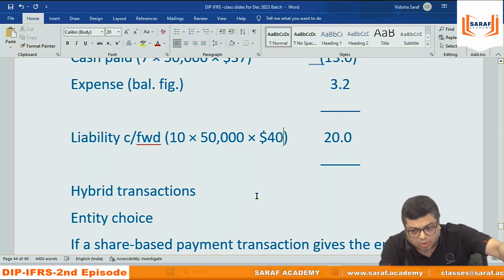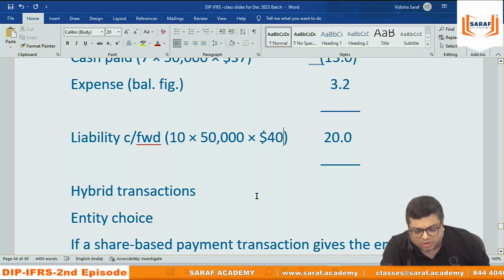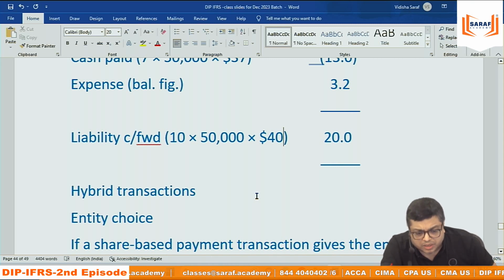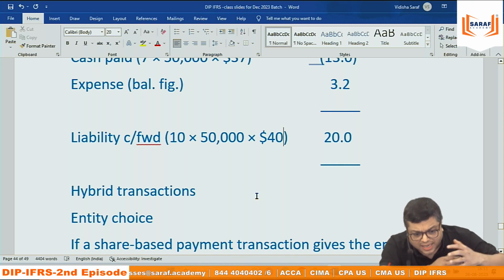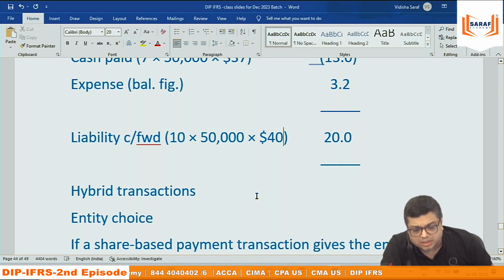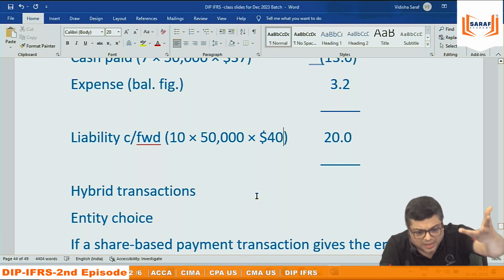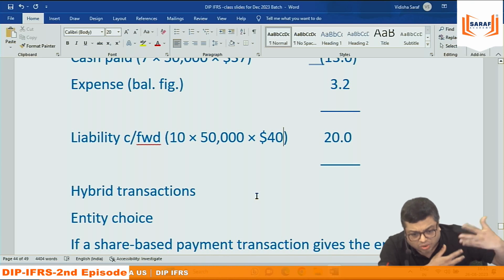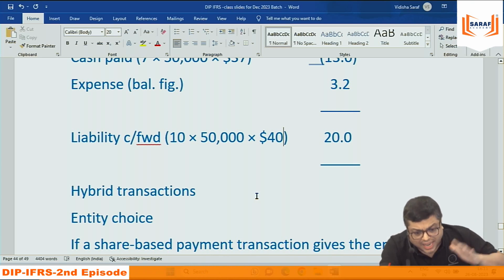Then the earlier doubt in the class today: he was asking what is the principle for recording the liability? This is liability only. Equity, non-current liability is liability only. For assets and liabilities, every IFRS says what the value will be. There is no common sense or historical principle like this or that. No. Every IFRS is based on some asset or liability information. So when you understand every IFRS, you will understand the valuation of assets and liabilities automatically. That will be discussed in every class. It cannot be discussed in one day.